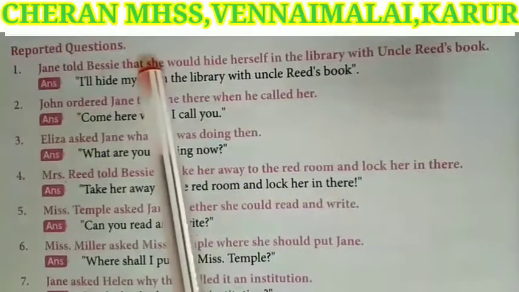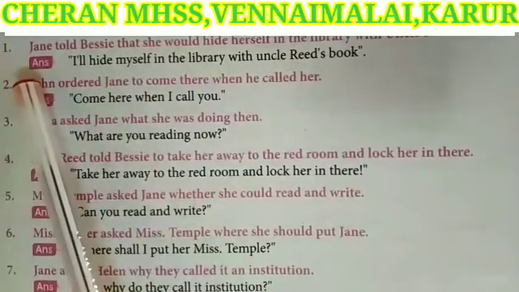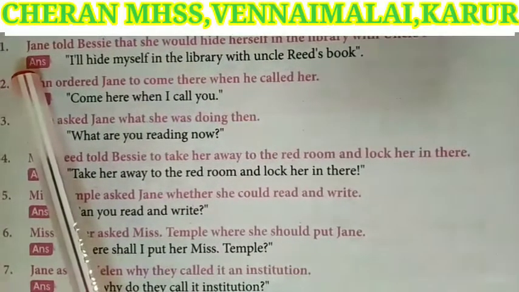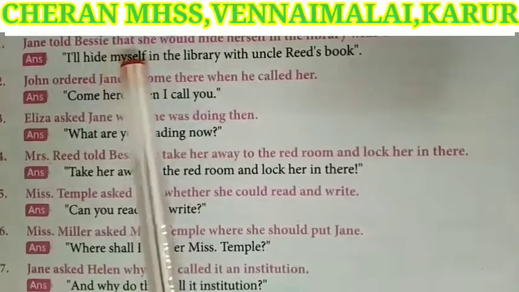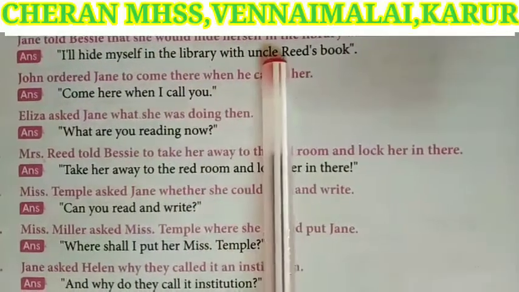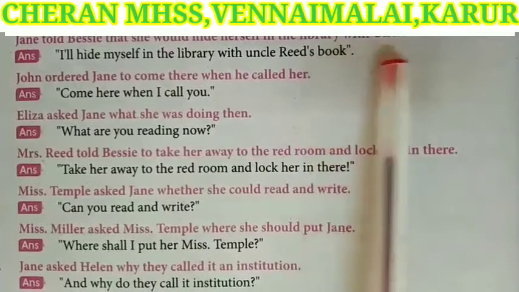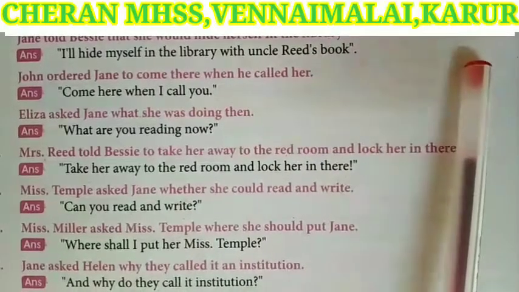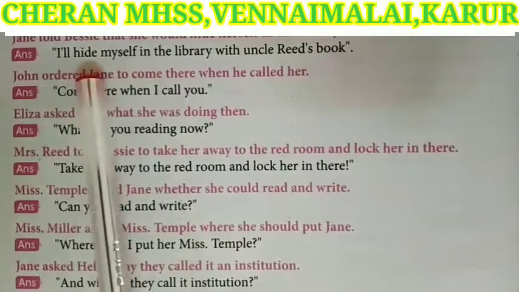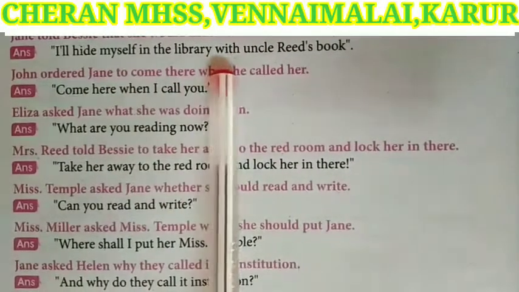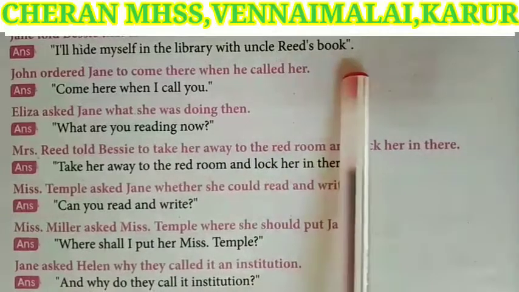Next, reported questions. Let's see the book exercise. Jane told Bessie that she would hide herself in the library with Uncle's Reads book. The answer for this, I will hide myself in the library with the Uncle Reads book.